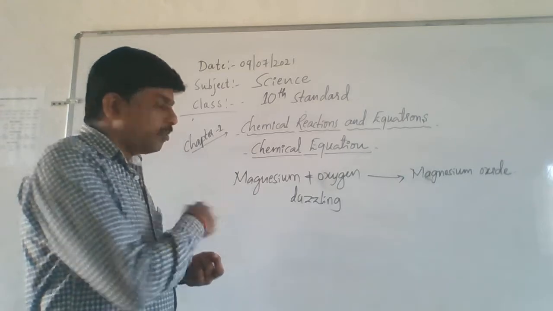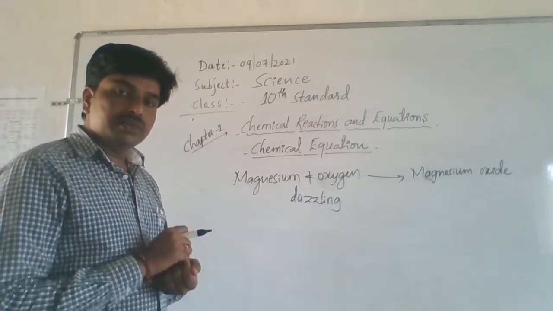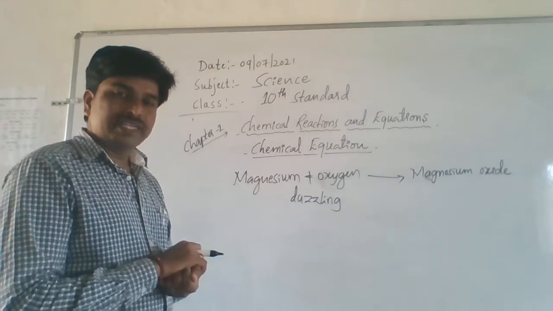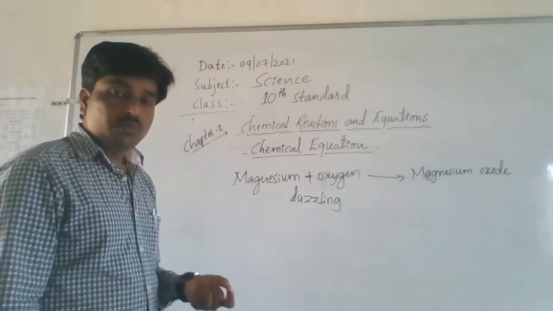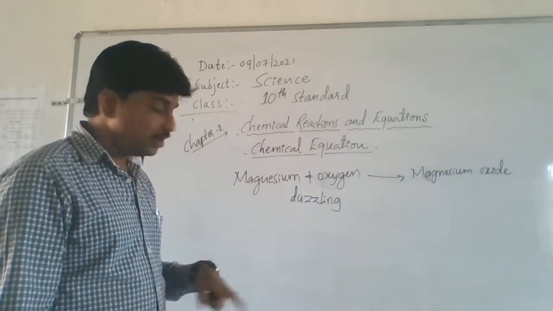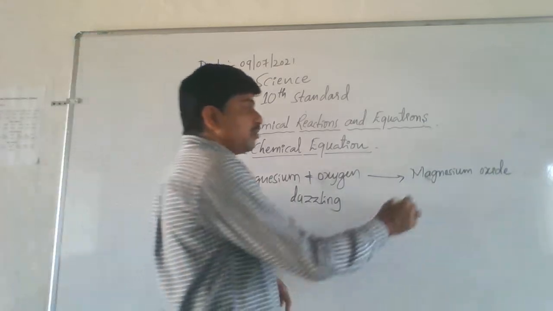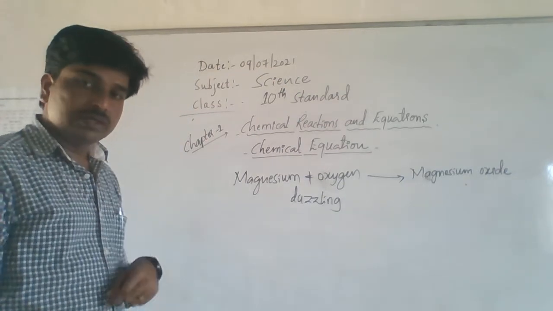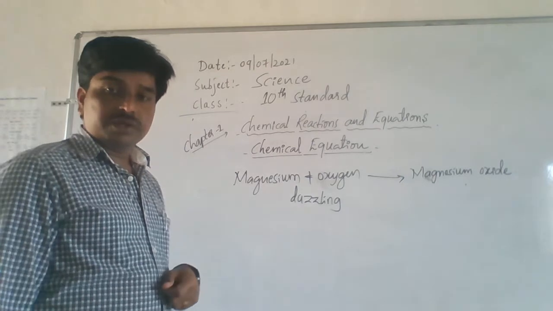Understand? When you burn this magnesium in the presence of air, it burns with a dazzling white flame. Dazzling means very bright. It burns with a very bright white flame. So they use the words dazzling white flame. So finally, what about the product? Magnesium oxide.